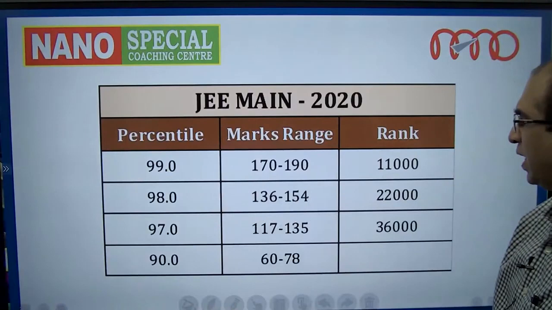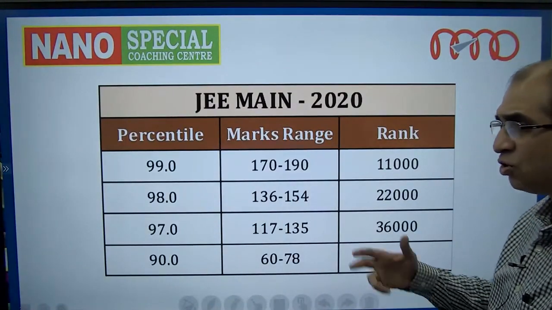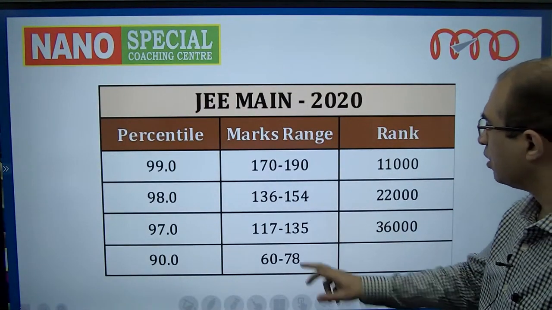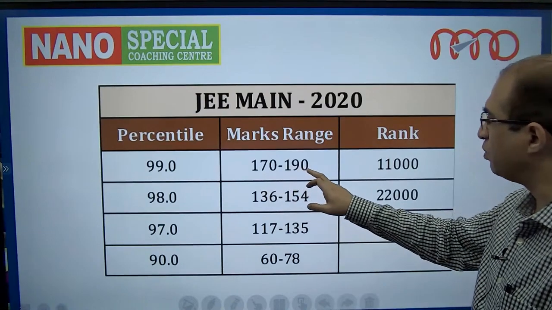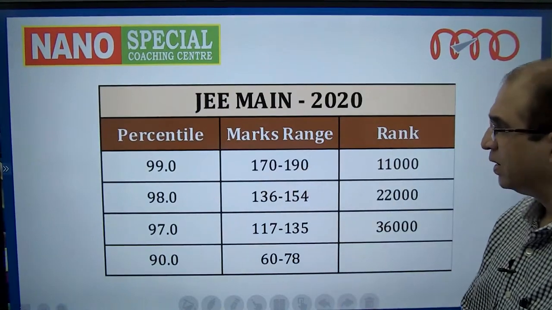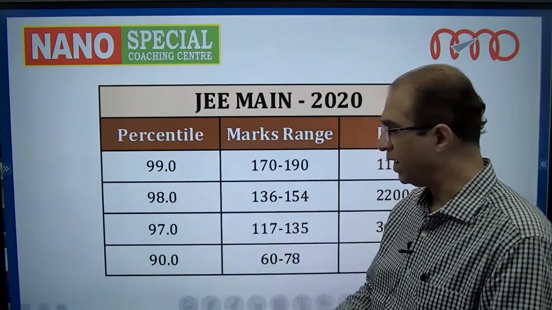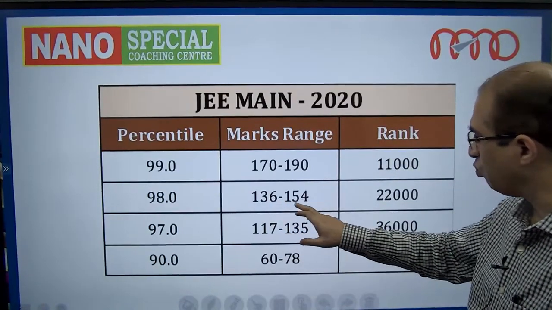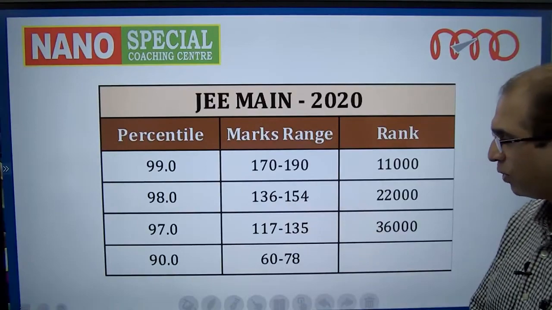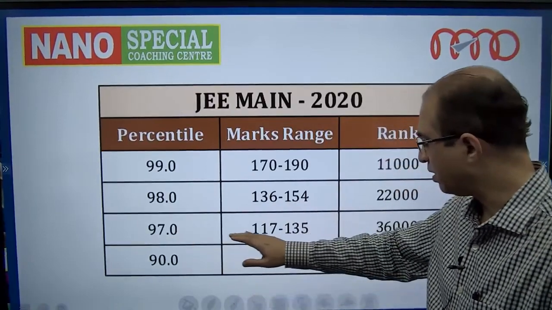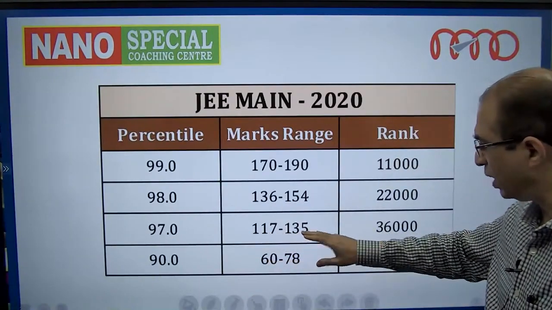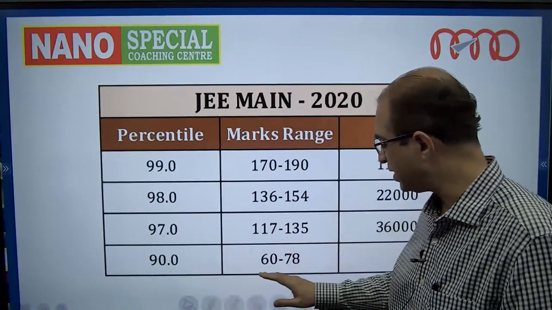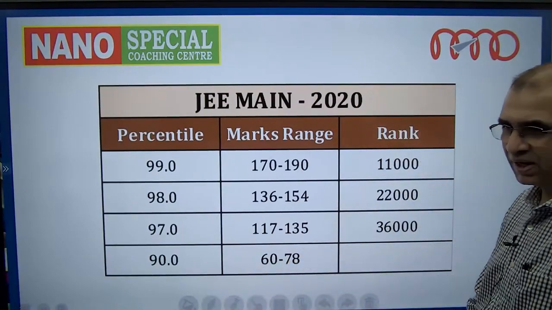99.0 percentile, as I already told you, based on the January data, corresponded to 170 to 190 marks. 98 percentile, again based on January 2020 data, corresponded to something between 136 to 154. 97 percentile corresponded to 117 to 135, and 90 percentile was between 60 and 78 marks.